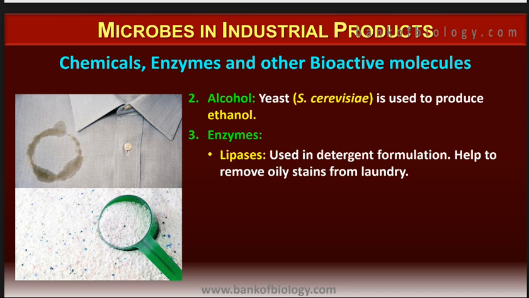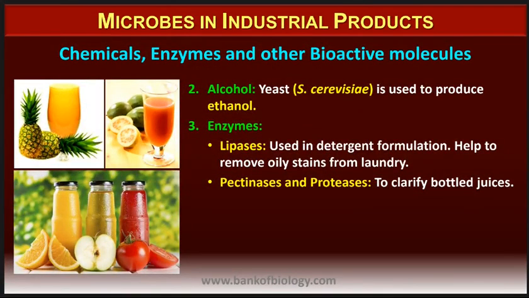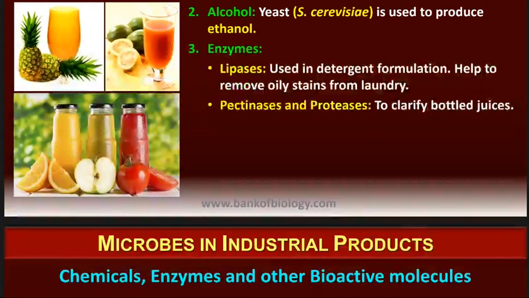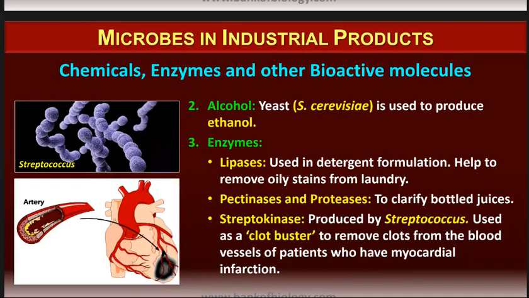Then we have enzymes like lipases. Lipases are used in detergent formulation, which helps to remove the oily stains from the laundry. So all the oily stains are being removed because of the lipases. They break down the lipid layers of the cells. Another one that we have is pectinases and proteases. So they are used to clarify bottled juices. So we have pectinases and proteases in the bottled juices that we drink.